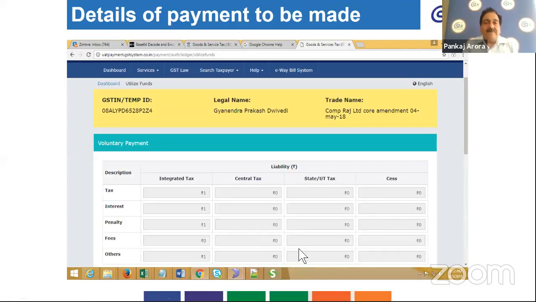describes the details of voluntary payment which is liable to be paid by you as per your declaration given in your statement, as per details provided in that DRC-03 form by you. So it indicates the amount of tax to be paid under the concerned head as liability by you.